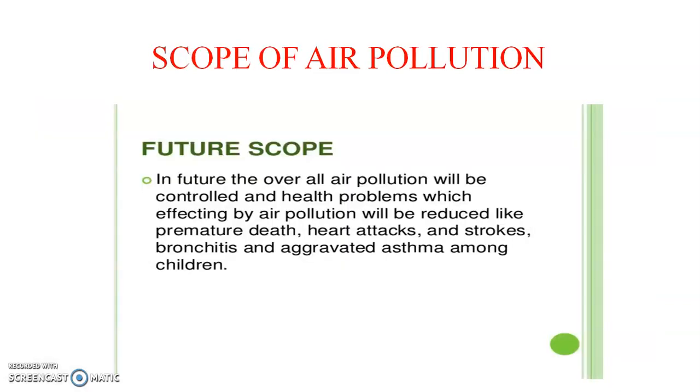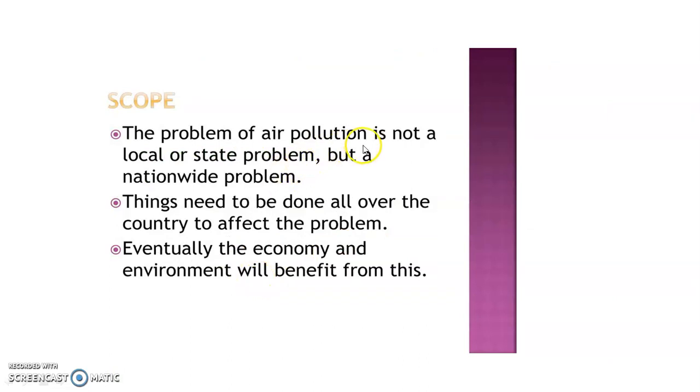Okay, scope of air pollution. What is the future scope in air pollution? You have to see now. In future, overall air pollution will be controlled and health problems affected by air pollution will be reduced, like premature death, heart attacks and strokes, bronchitis and aggravated asthma among children. The problem of air pollution is not a local or state problem but a nationwide problem. Things need to be done all over the country to affect the problem. Eventually, the economy and the environment will benefit from this.